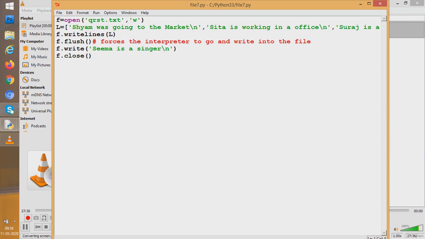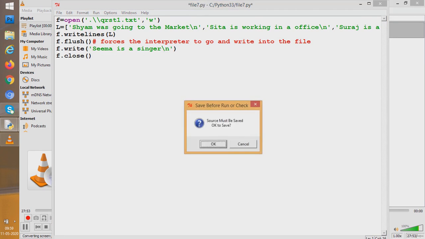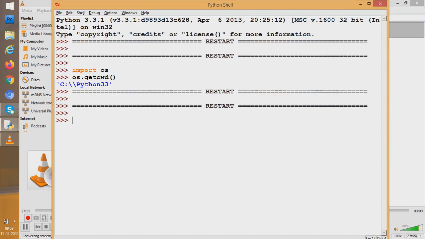Sometimes a few programmers use this given option. Now what is this option? Let us see how it works with this option. Let us write QRST1. So it works.